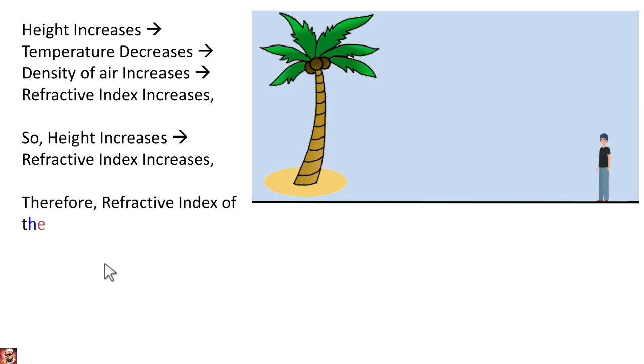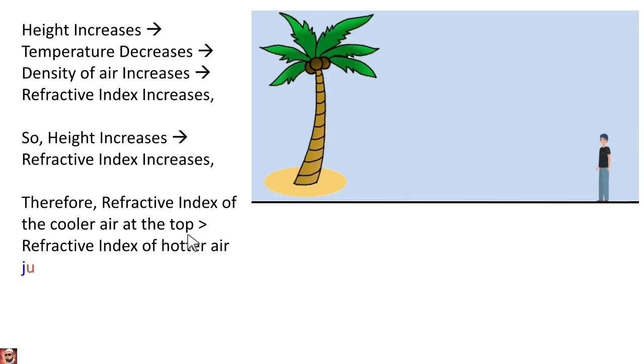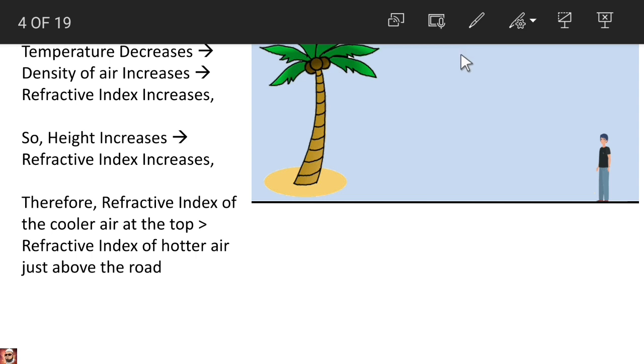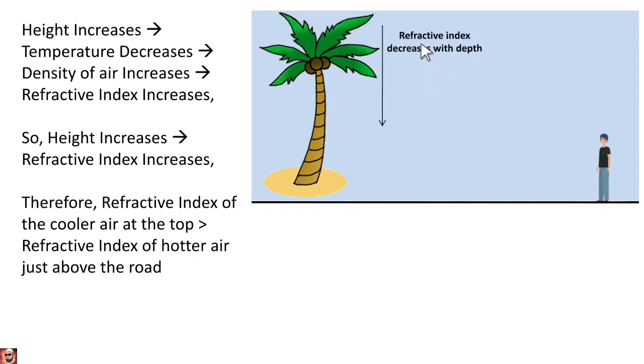Therefore, the refractive index of cooler air at the top is greater than the refractive index of hotter air just above the road. Here the refractive index is less, and here at the top the refractive index is more. Or we can say, as we go down, the refractive index decreases.